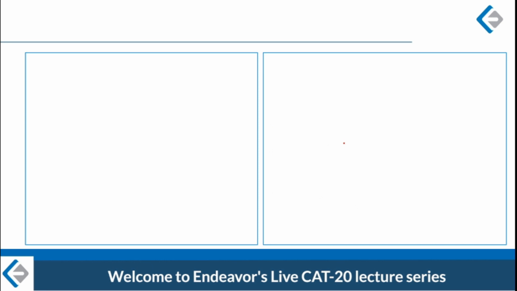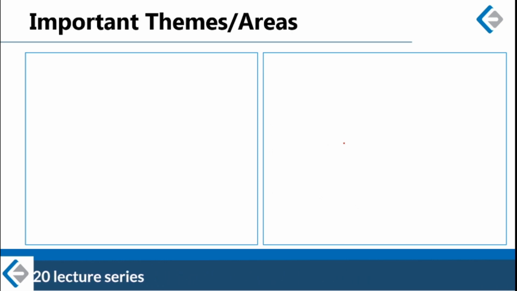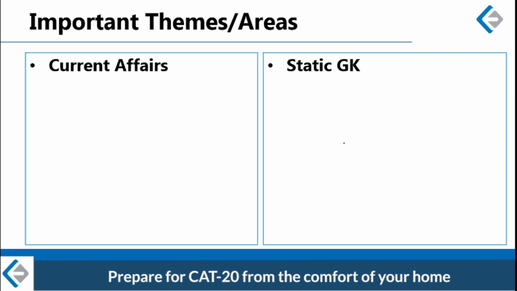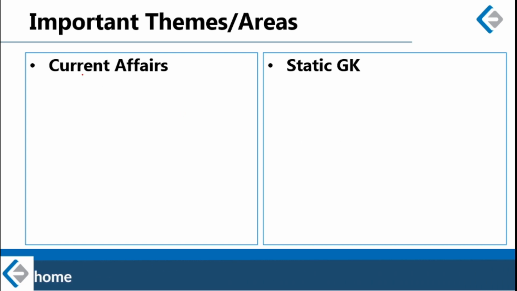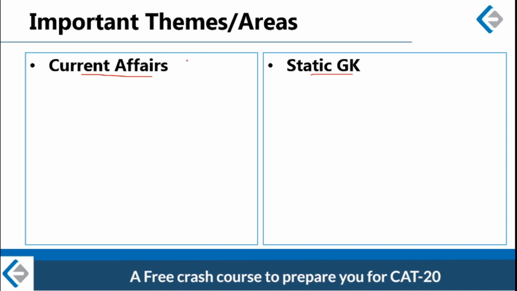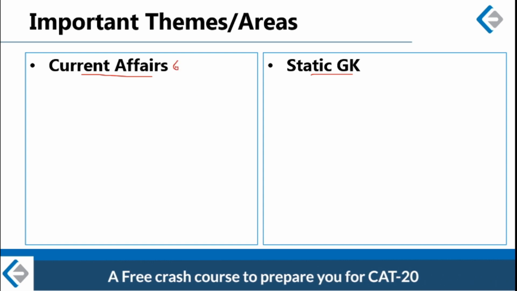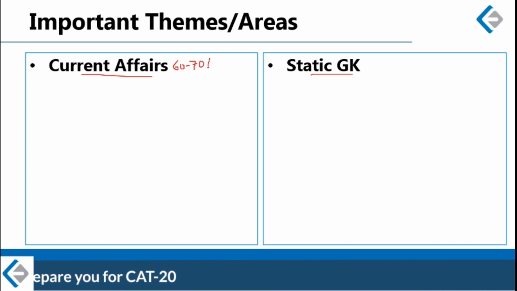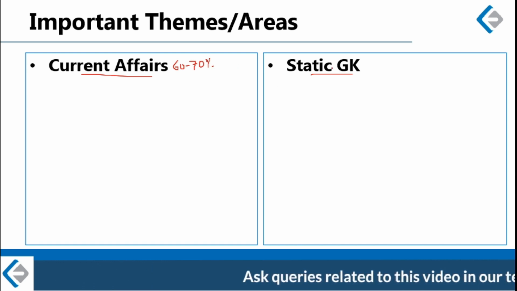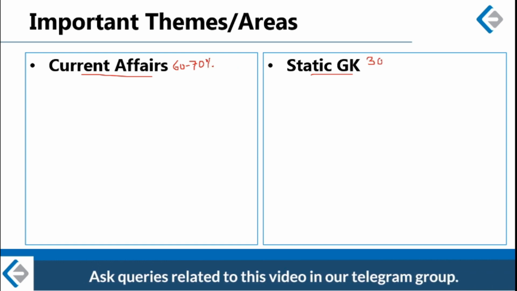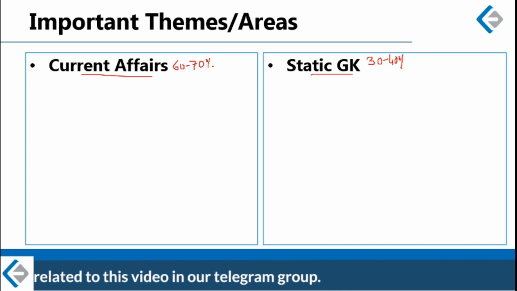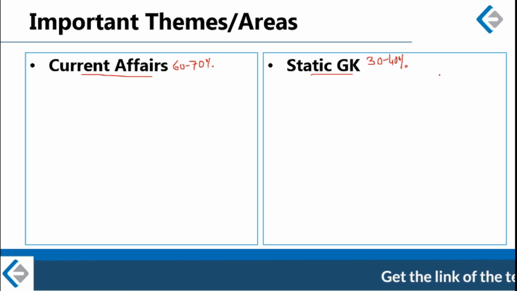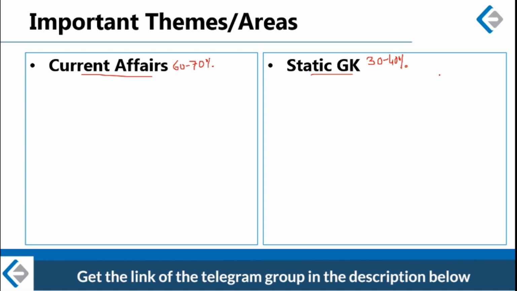Now taking it further, looking at important areas within GK. GK can be broadly divided into two parts when it comes to management entrance examinations. One part is current affairs, another part is static GK. If I talk about the relative importance of these two areas, almost 60 to 70% of your questions will be based on current affairs, and the balance 30 to 40% will be static GK. So in that sense, current affairs has a greater role in the GK section in MBA examinations.